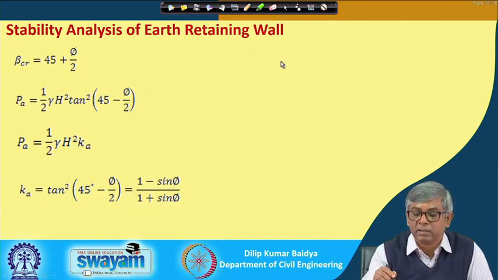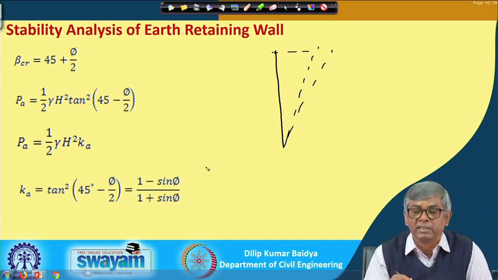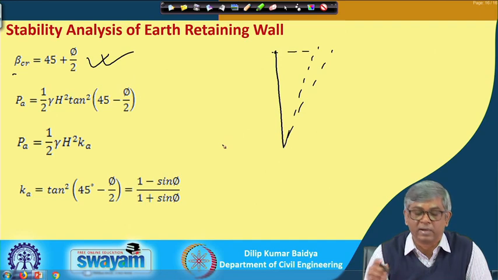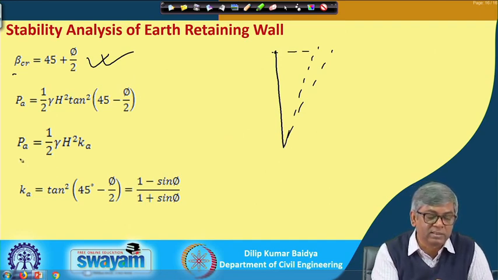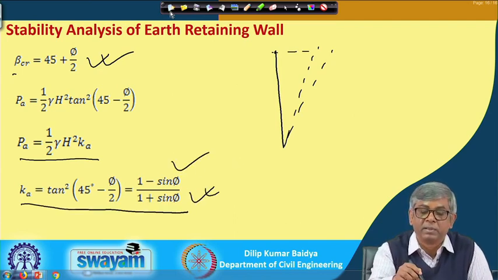And we know that when the soil moves, at what angle it will actually reach failure, you could find out by geometry. The critical angle is 45 degrees plus phi by 2 for active, and the corresponding active thrust is half gamma H square K A, and the active earth pressure coefficient is 1 minus sin phi by 1 plus sin phi.